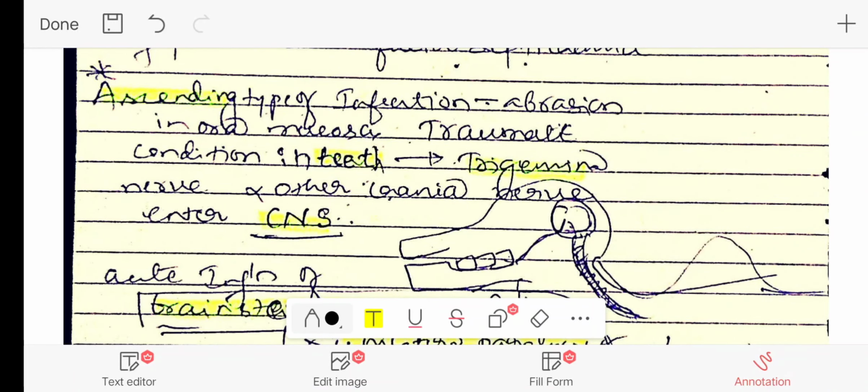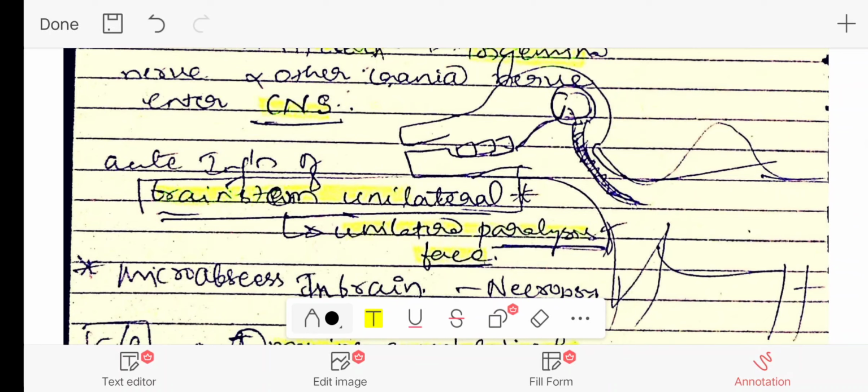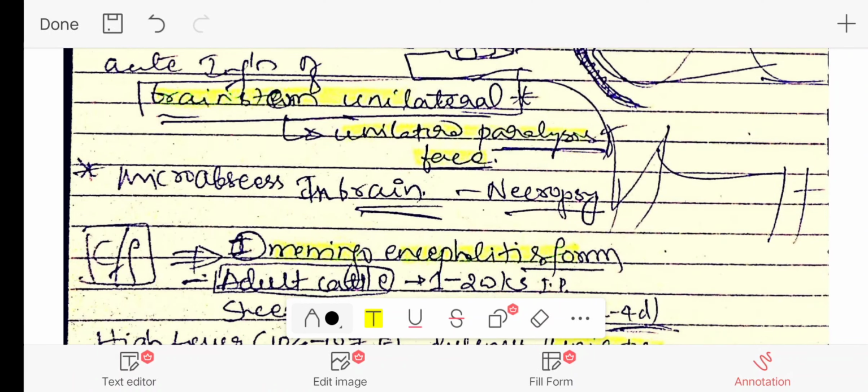Wherever there are abrasions or traumatic conditions inside the oral mucosa, it leads to ascending infection of the bacteria. There is a nerve which connects from the teeth, that is the trigeminal nerve. From the teeth, it enters the trigeminal nerve and other cranial nerves. From the trigeminal nerve, it enters the CNS, where it causes acute unilateral inflammation of the brainstem. Thereby, clinical signs such as unilateral paralysis of the face will be noticed. This is the main pathognomonic classical clinical sign which can be noticed in case of Listeria monocytogenes.